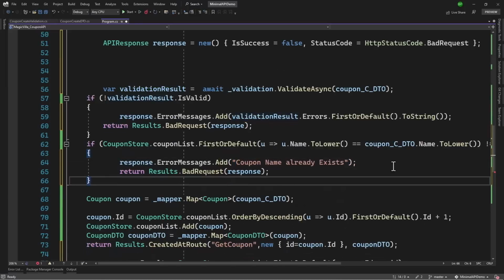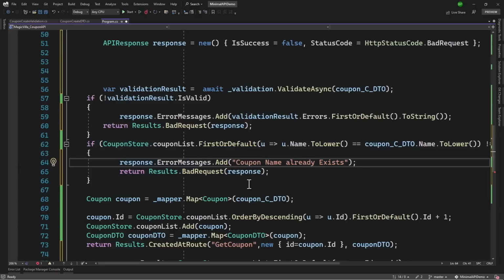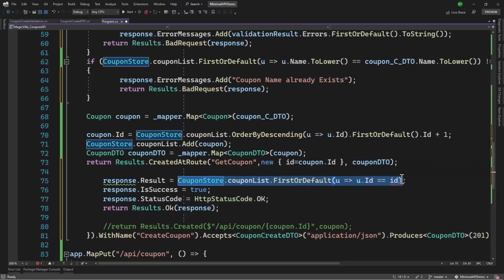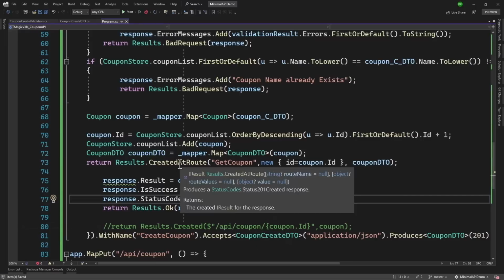Perfect. Looks good. Now here, rather than using Fluent Validation, sometimes you also need server-side validation. That is why I have added the custom error message and returned back the response. We go down here, where we have the created at route. We will return just OK here because we have a standard response. That response will have the coupon DTO, so let me add that here. And the status code here, you can of course say created if you want, and that looks good.